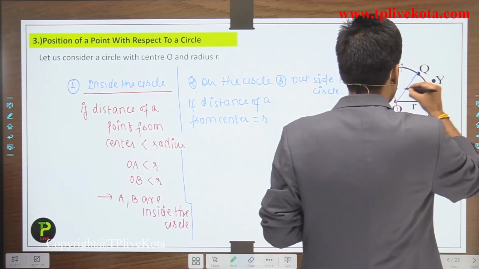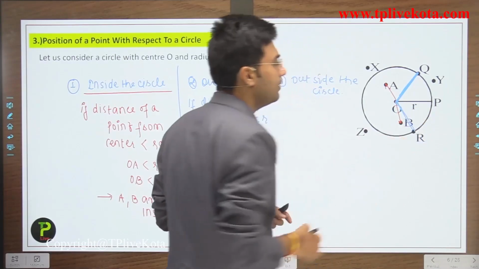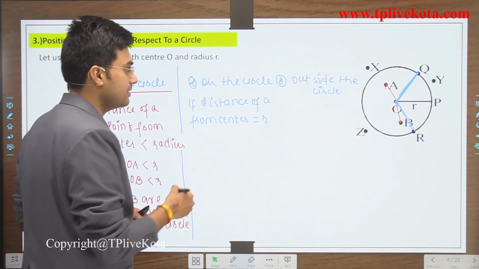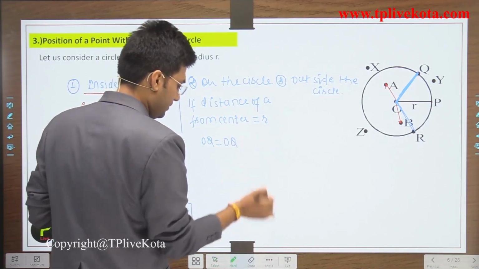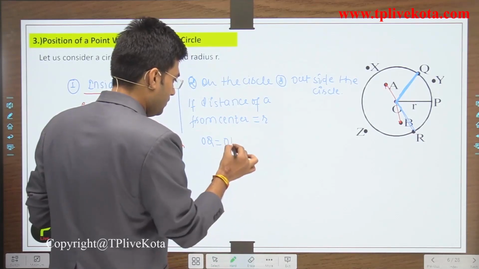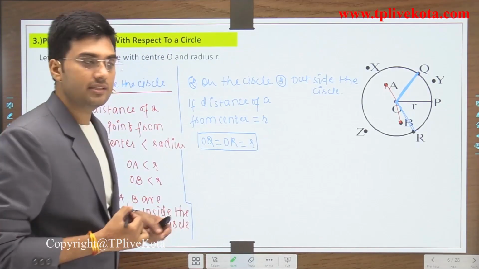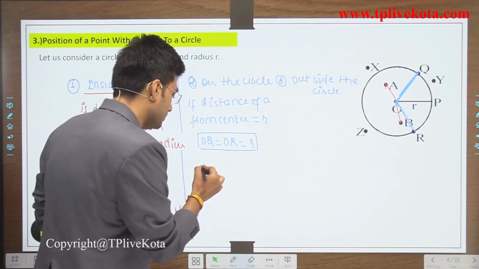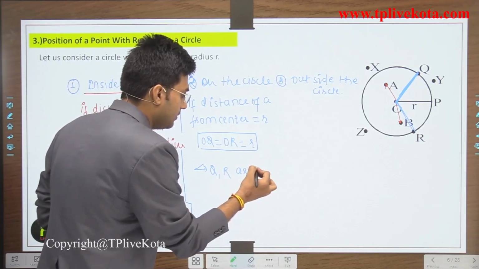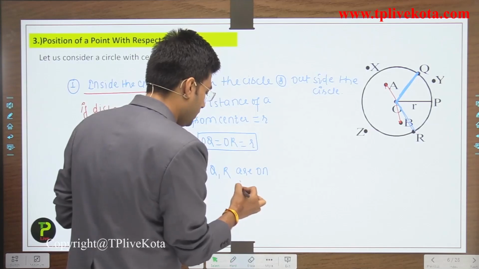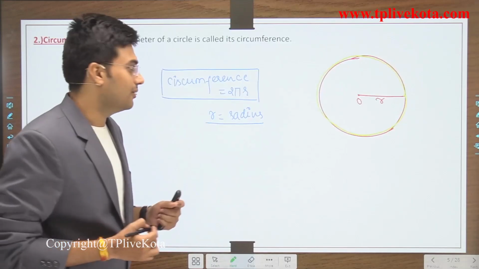So here the distances OQ and OR are equal to radius r. Here OQ is equal to OR and both are equal to r. So students, we can say that Q and R are on the circle. Clear?